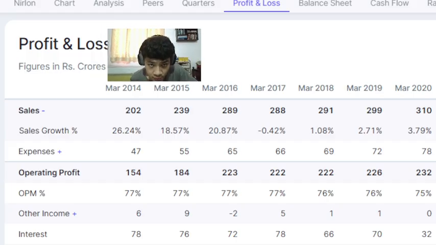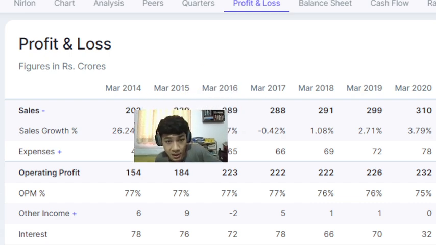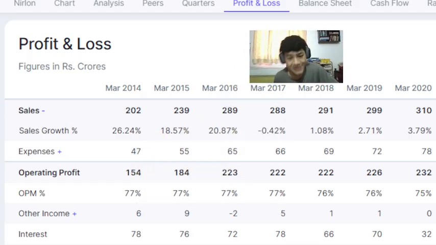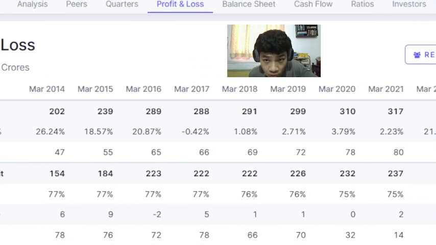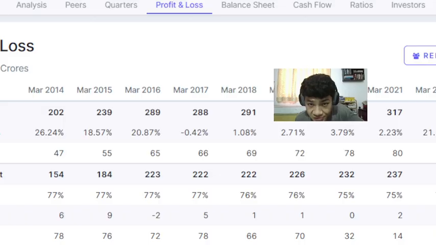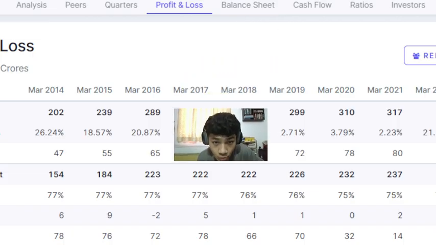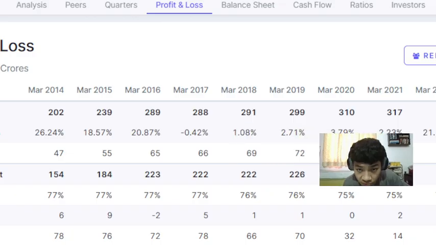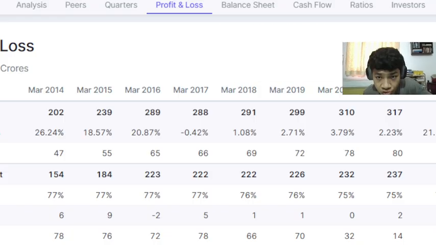So from 2014 to 2016, these 3 years, we saw massive double-digit sales growth. The EBITDA margin was maintained, and so a lot of sales growth all the way to 289 crores. Then from 2017 onwards to 2021, look at the sales growth below these numbers. See, 2%, 3%, 2%, extremely low sales growth, but the operating profit margins were maintained. See, profit margins 75%, 77%.